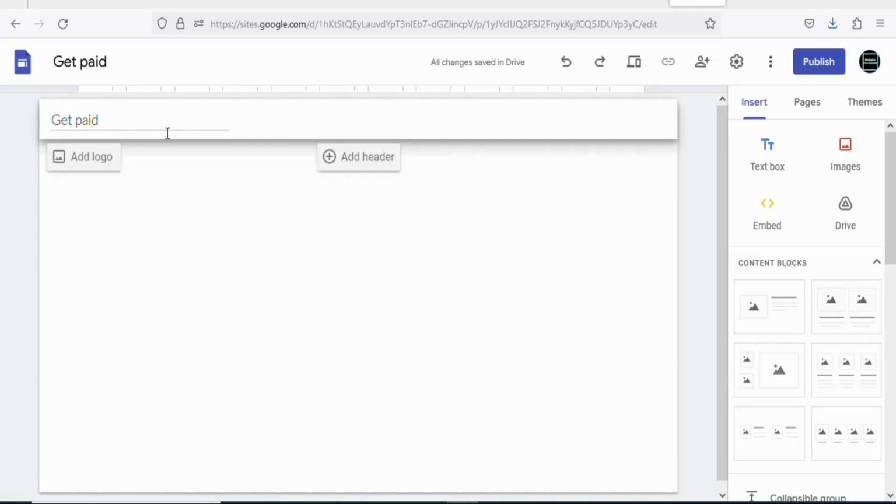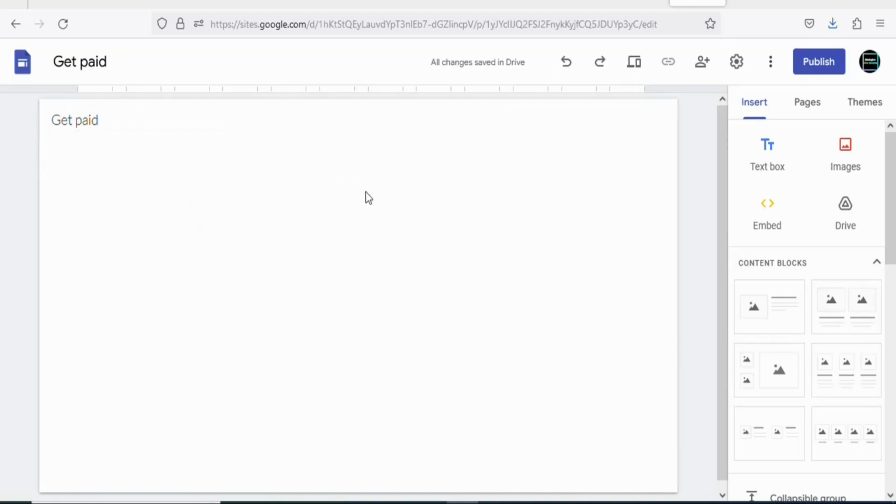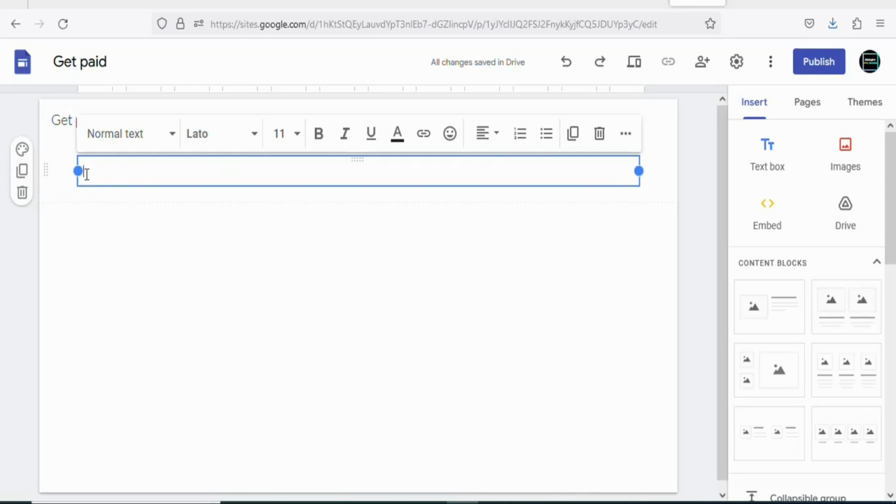Once you type the name of your landing page, you are going to add some text right here. You want to write the heading of your landing page. So come right here, click on text box. Once you click on text box, you are going to give a catchy title to your landing page so that when people see it, they can be convinced to click on your link. If you want, you can type any catchy title that you want, or you can go back on the product landing page and then copy and paste the text right here.